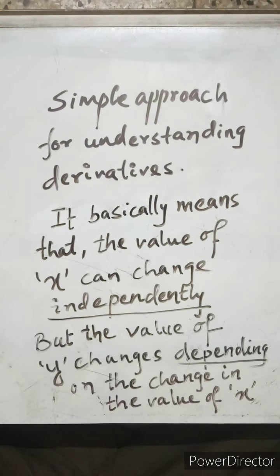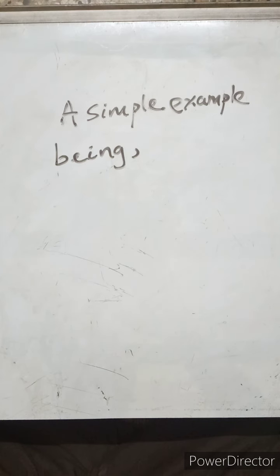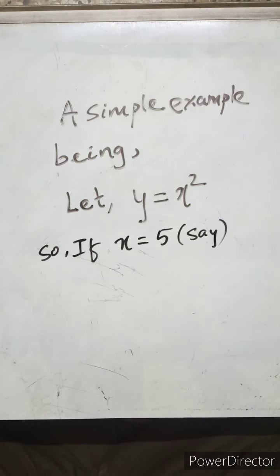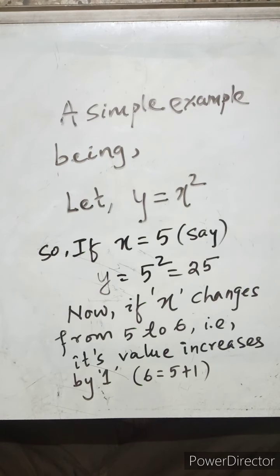However x changes, y will change accordingly. I'll give you a simple example. Let us say y is equal to x square, and if I put a value for x, suppose x is equal to 5, so y is equal to square of 5, that is 25.